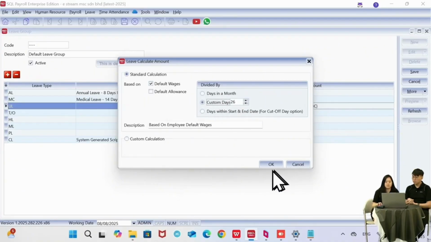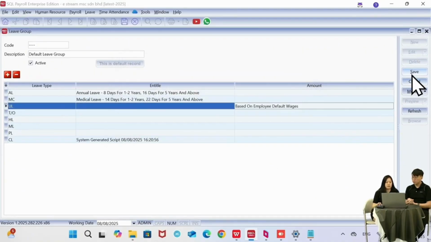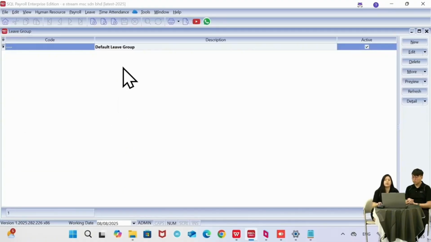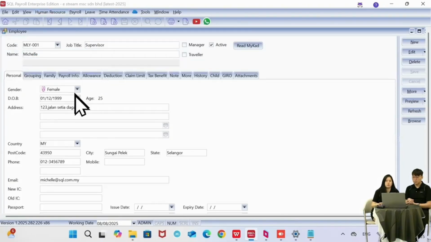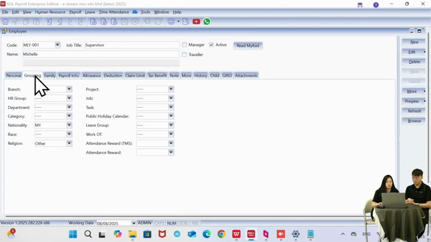So I'll select custom date, then just click on OK and then save. Inside the leave group here, actually I can maintain different types of groups. Usually most of our users will create one group for the female staff, one group for the male staff, because female staff are entitled to maternity, and male staff are entitled to paternity only. So they will split into 2 groups over here, and then assign to the staff accordingly. You can just click on whichever employee under grouping, then select the leave group created here.